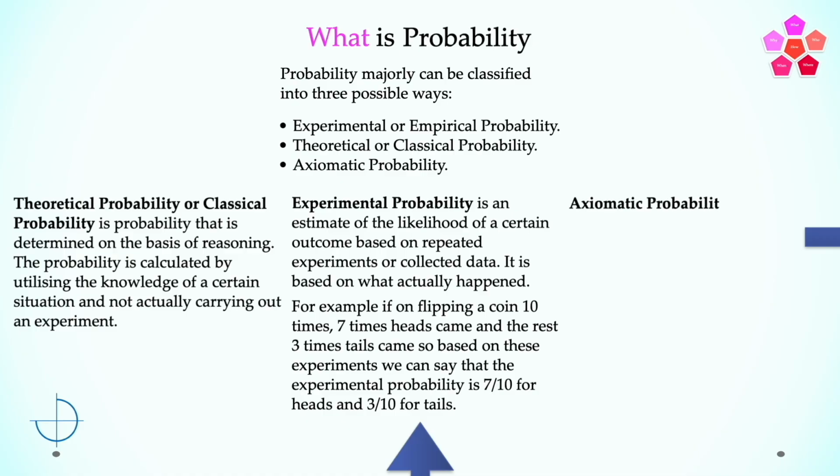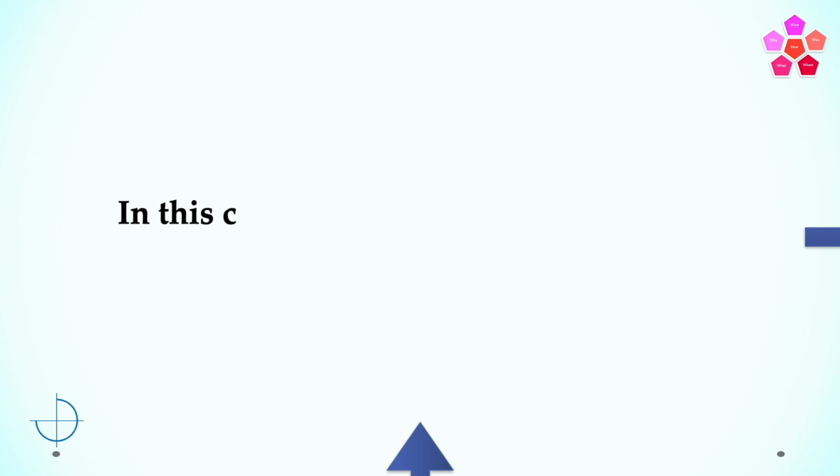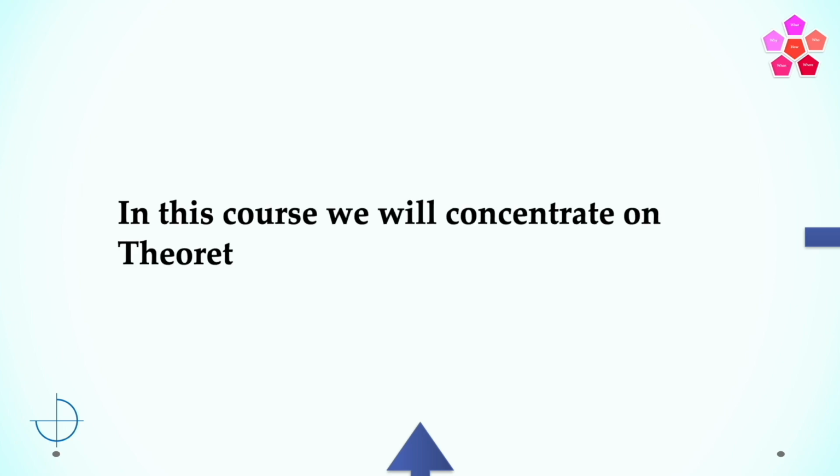Axiomatic probability is based on a set of axioms that apply to all types of probability. This is covered in advanced classes, so we will not be covering it in this chapter. In this course, we will concentrate on theoretical probability.